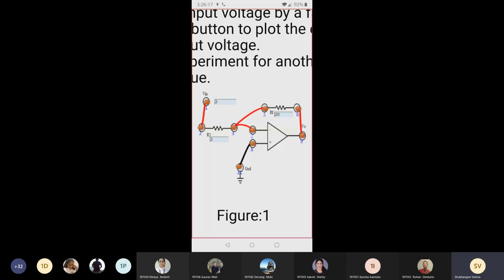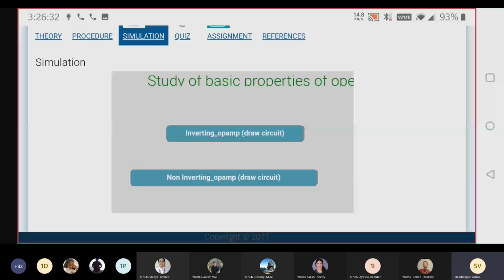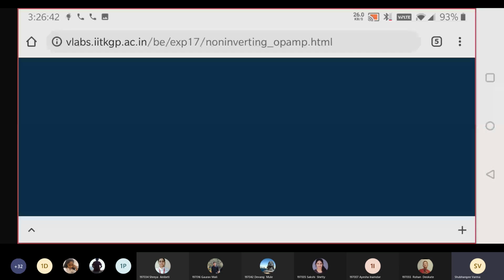So in simulation, I'll show you how to do the connections. So go to simulation, and in simulation, see, there are 2 circuits, inverting op-amp and non-inverting op-amp. So inverting we have just done. So we will try out non-inverting here. So click on non-inverting amplifier.